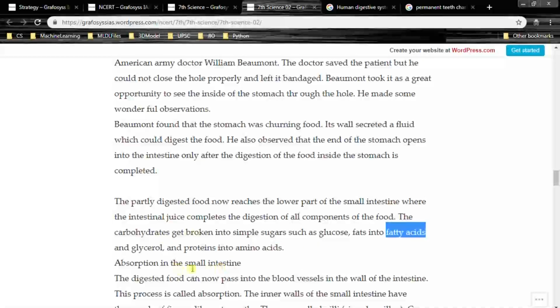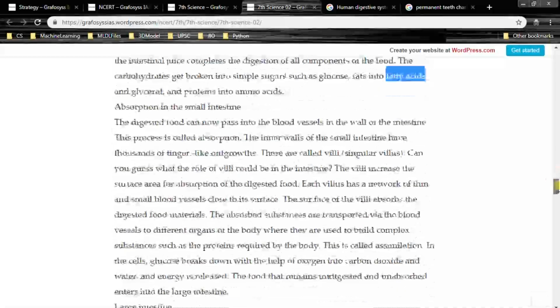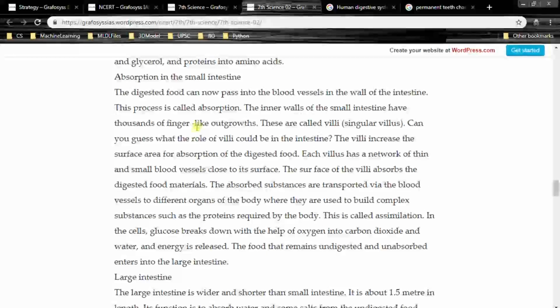Absorption in the small intestine. The digested food can now pass into the blood vessels in the wall of the intestine. The process is called absorption, right? From the wall of the intestine, the digested food passes through blood vessels.